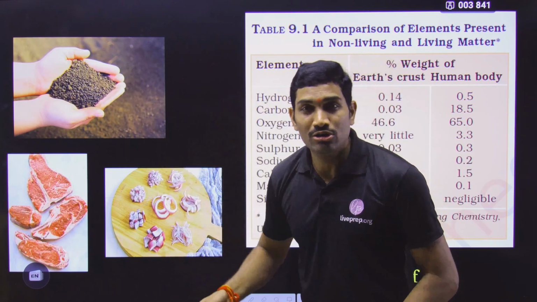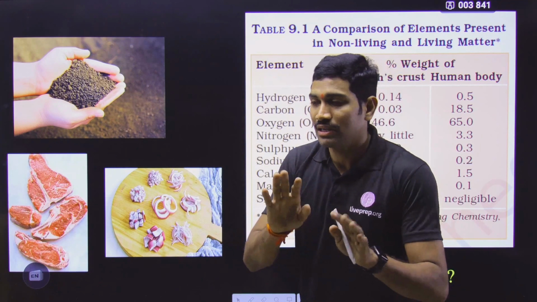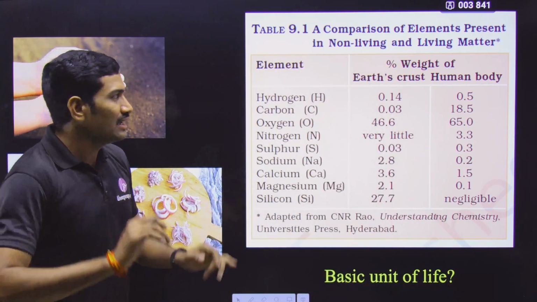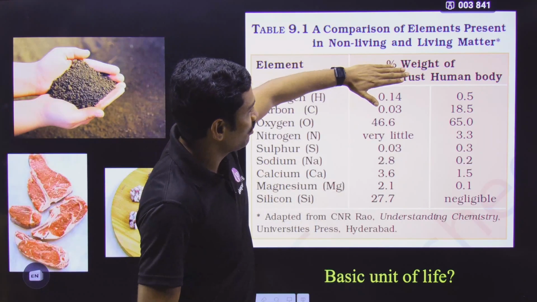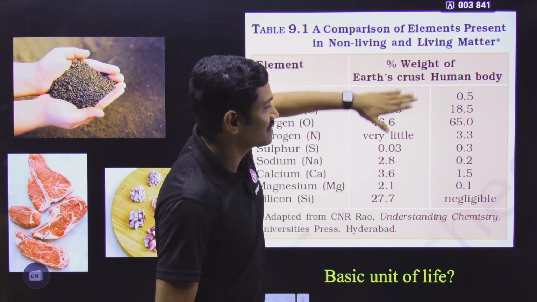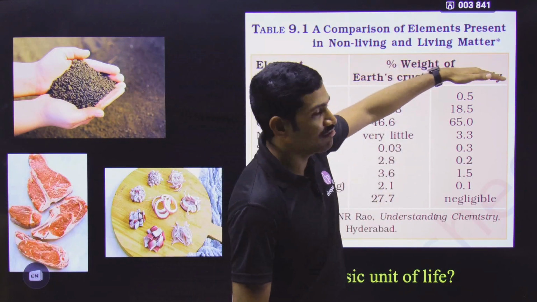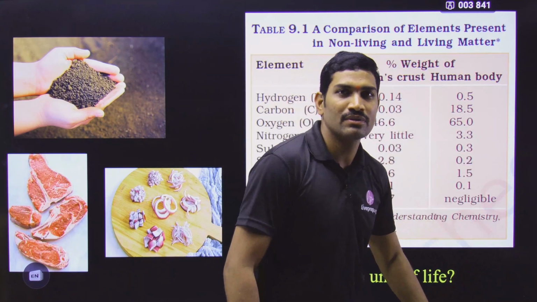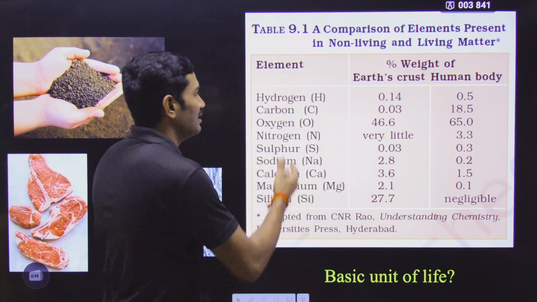And in the biomolecules chapter, what is the relation they are saying? Understand this table carefully. This is the table that was given in biomolecules. Here they have given an example of non-living as the earth's crust, and here they have taken an example of a living organism as the human body, and then they are comparing the elements.